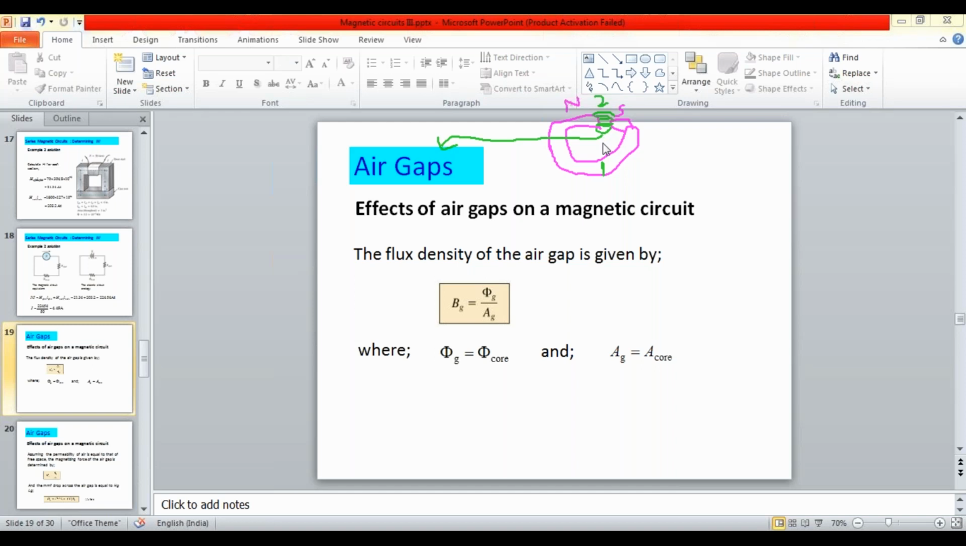Generally, the area of the air gap is almost negligible. Because of that, we are going to consider the area of the air gap as the area of the core only, because the air gap length is negligible. So the flux in the air gap can also be considered as the flux in the core. So you can calculate the flux density in the air gap.